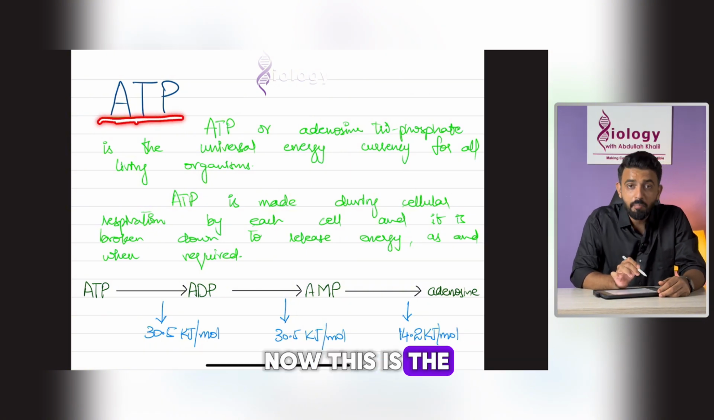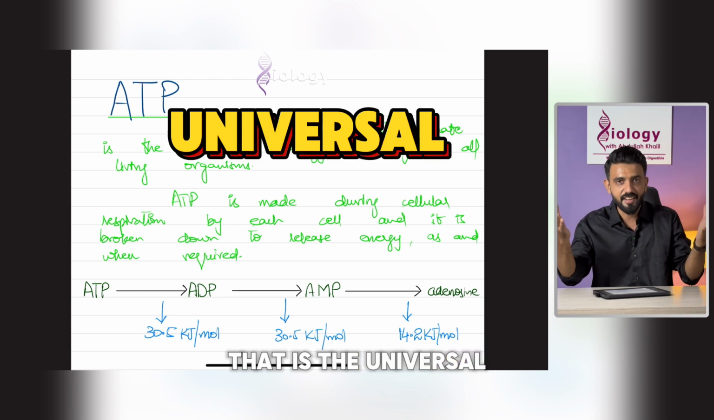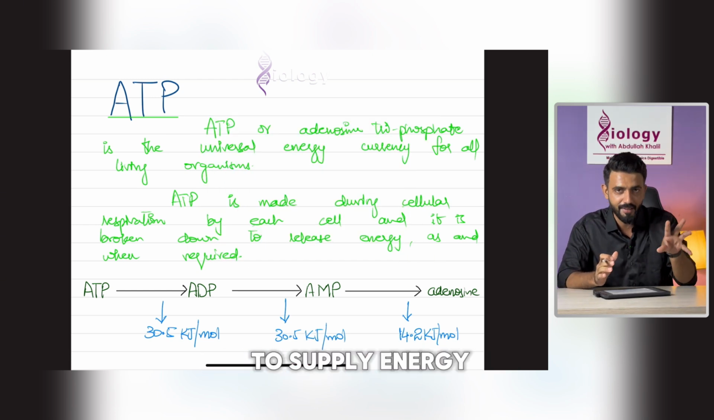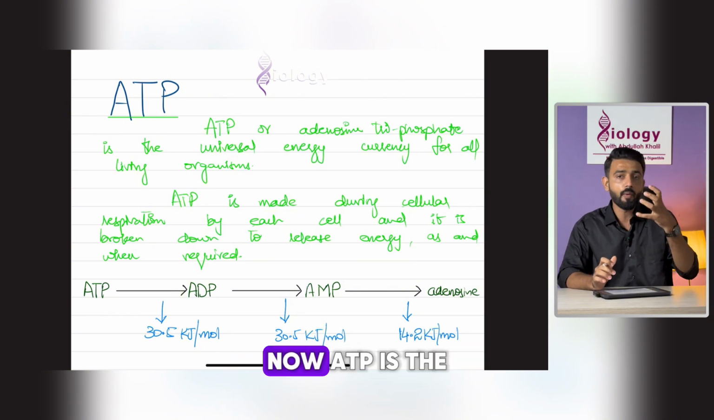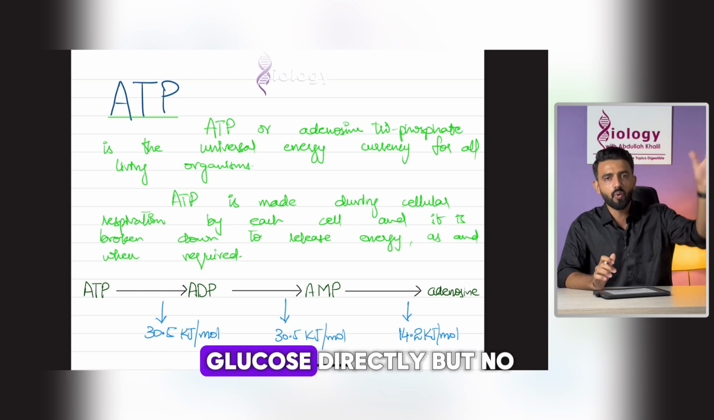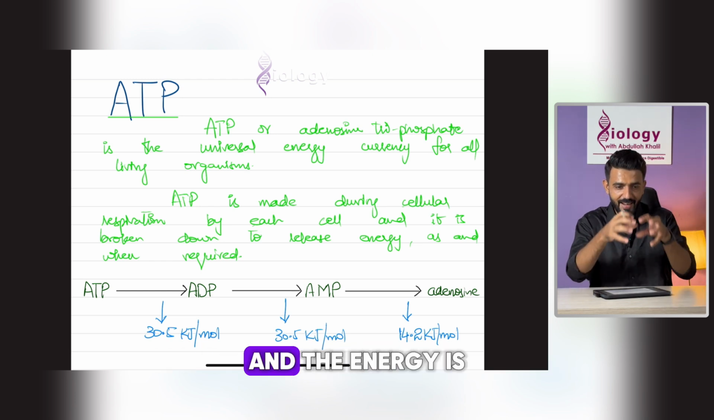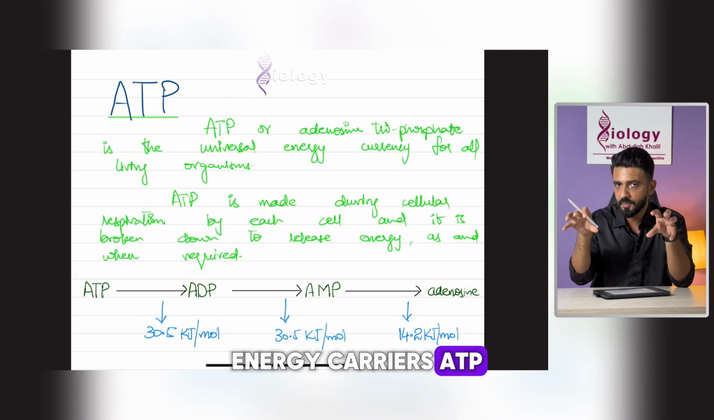Now this is the substance that is the universal energy currency. It is used by all living organisms to supply energy, to fuel the energy requiring processes. ATP is the most suitable candidate for this. We could have used glucose directly, but no. Glucose is broken down and the energy is packed into these small energy carriers, ATPs.